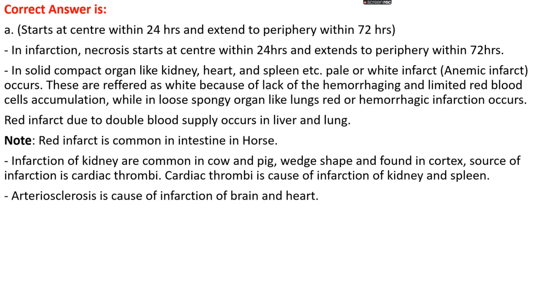Okay, infarctions of the kidney are common in cow and pig, which are wedge shaped and found in the cortex, and the source of infarction is cardiac thrombi. This cardiac thrombosis is the cause of infarctions of the kidney and spleen. Arteriosclerosis is the cause of infarctions of the brain and heart.